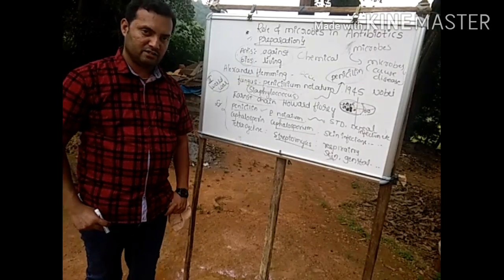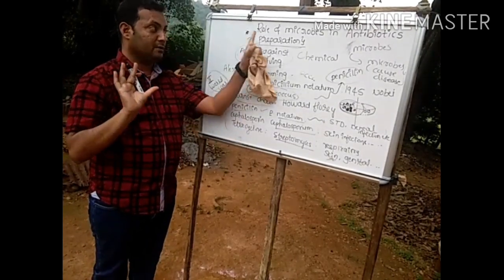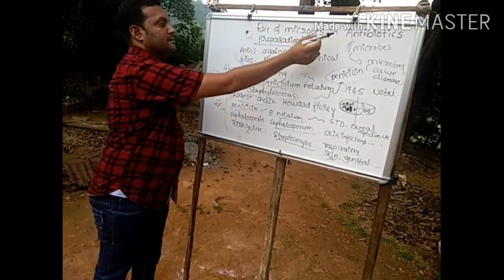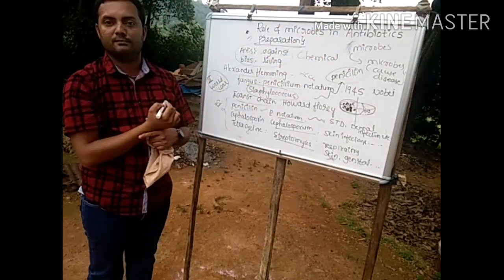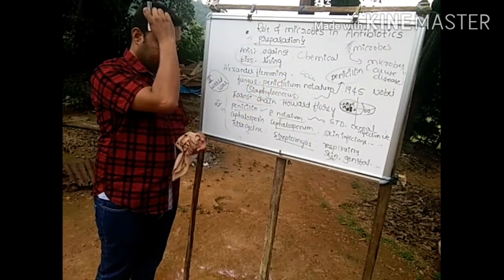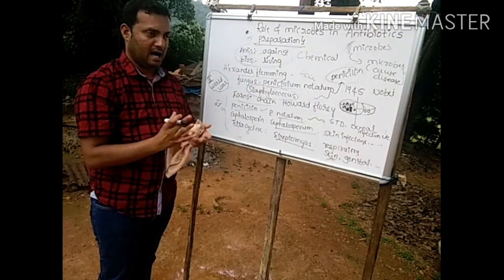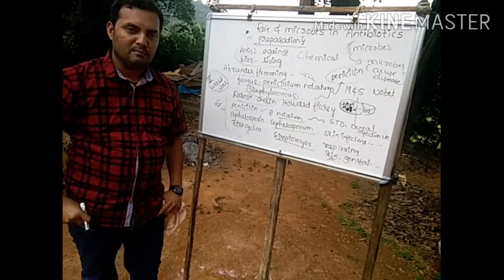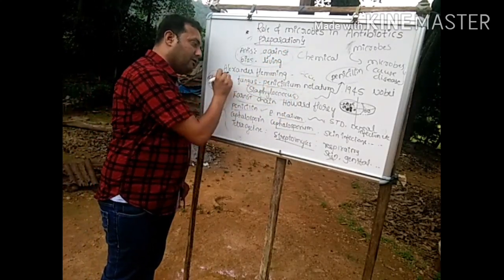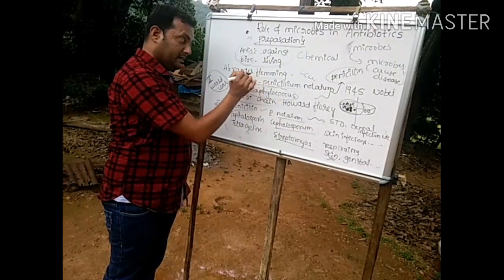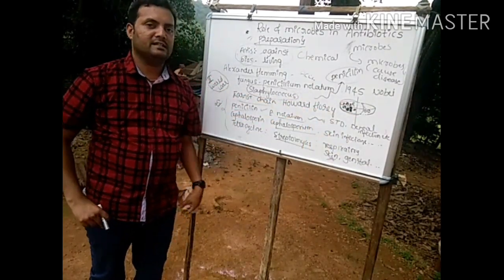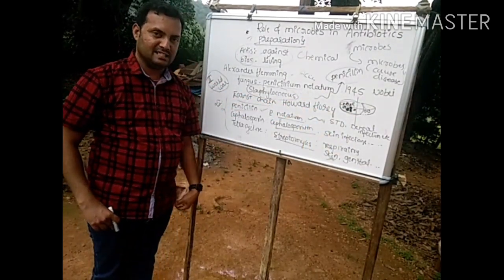That means, as the conclusion on the role of microbes in antibiotic preparation, as I have told already, these are chemical substances produced by various types of microbes and given as a medicine for various microbial infections. The first popular and important antibiotic was discovered by Alexander Fleming. I have already explained what kind of discovery it was, and how it was said to be accidental.